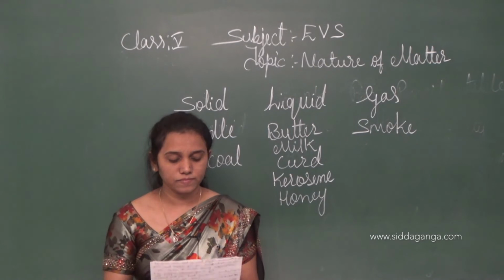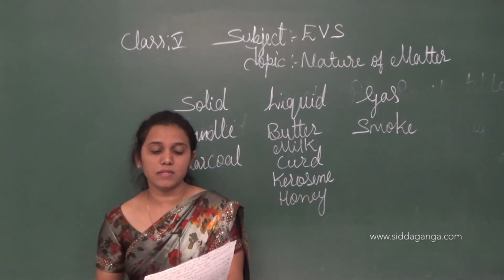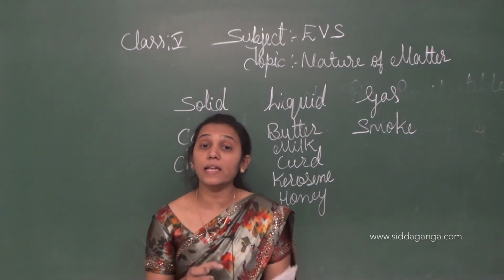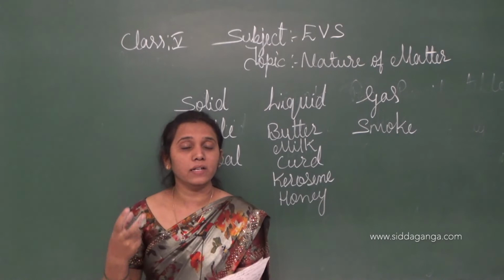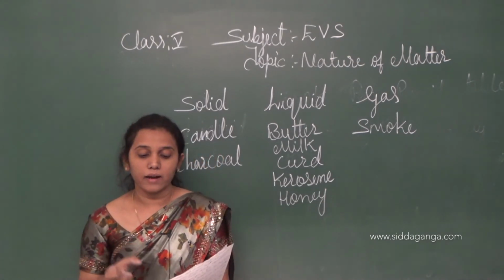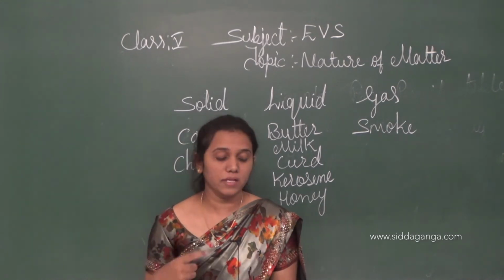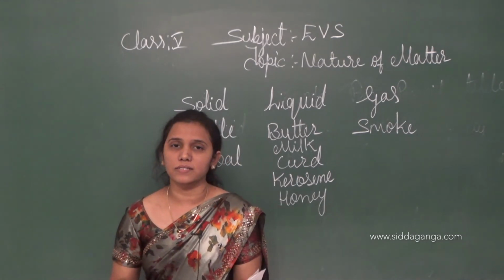Okay. Now compared to solids and liquids, gases are rarely arranged. It means what, children? It means there is too much space between two particles.